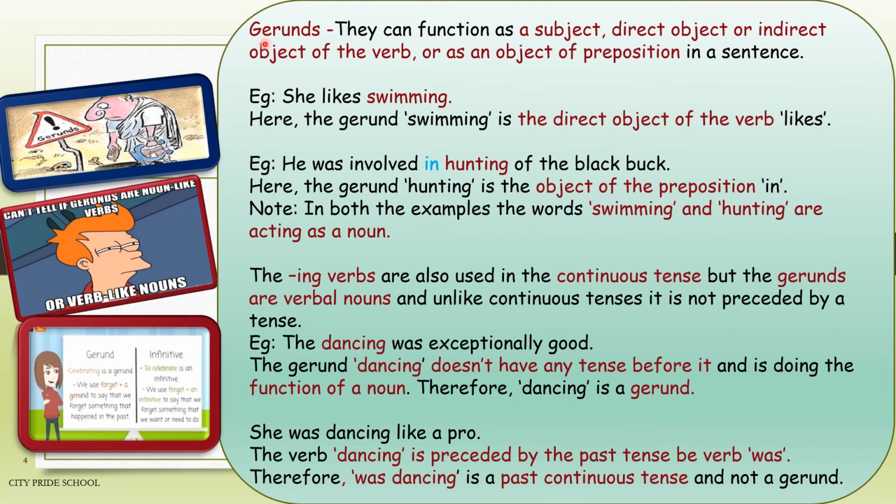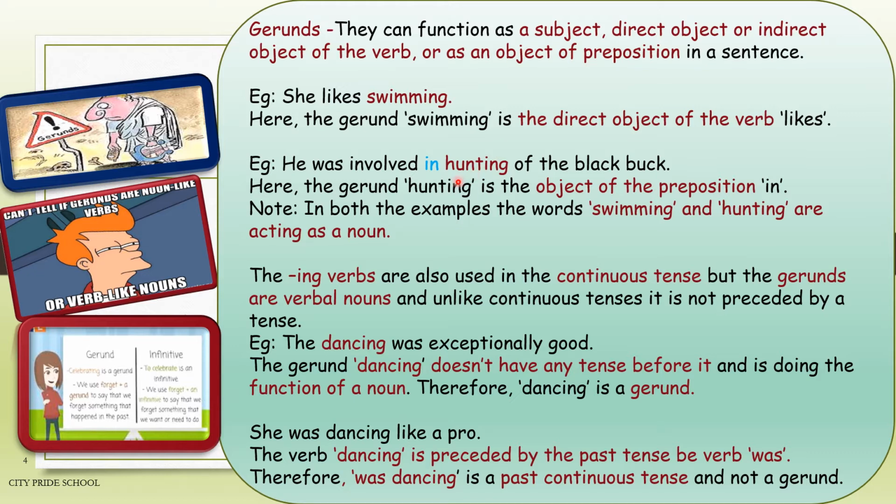Now, in the previous slide, children, I had mentioned that gerunds function as subject, direct object, indirect object, and also as an object of preposition. So, let us understand each of these with the help of an example. She likes swimming. She likes what? Swimming. So swimming is acting as the direct object of the verb likes. He was involved in hunting of the black buck. Now here hunting is following the preposition in. So here hunting is acting as the object of the preposition.